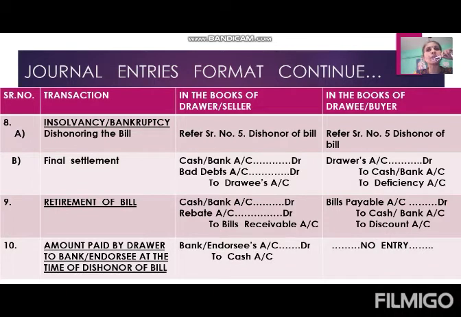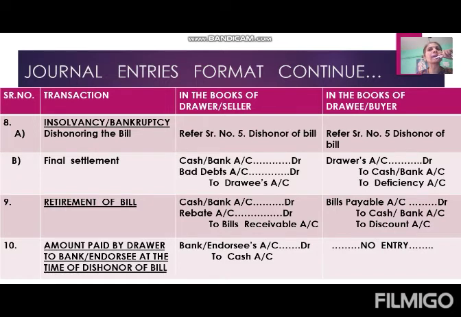So the entry in the books of drawer is cash or bank account debit, because he is getting part of the amount from the bill, because the remaining amount he cannot get. Whatever amount he is getting, for that we pass the entry cash or bank account debit. The amount which he cannot get, or irrecoverable amount, we transfer to the bad debts account.